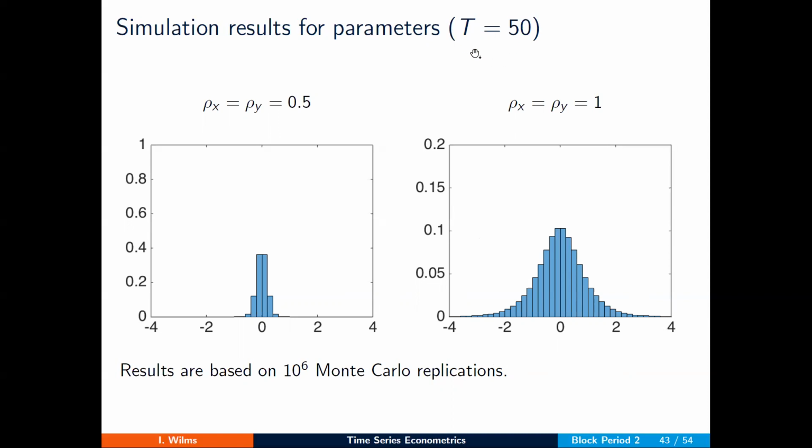If I would now increase the sample size from T equals 50 to 500, we expect that this collapses to a point mass at 0, which is indeed happening. Whereas in the non-stationary world, we still retrieve a whole range of plausible values.